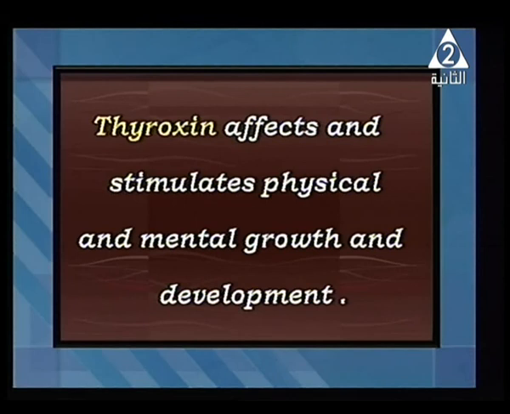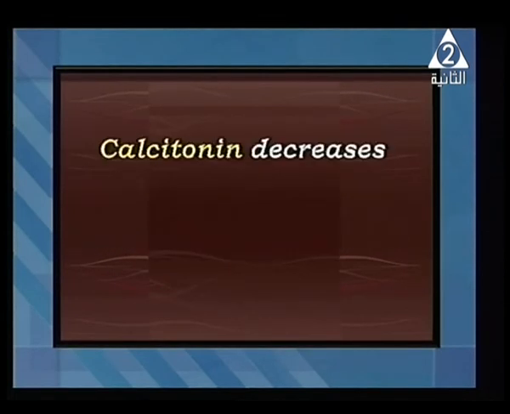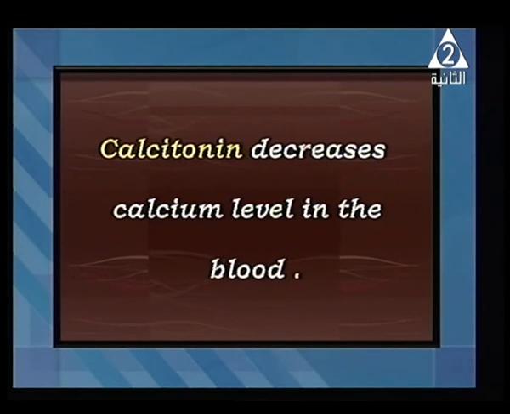Thyroxine hormone has an important role for what? For liberating energy inside your body, and it stimulates physical and mental growth and development. What about the calcitonin hormone? From its name, calci, it controls the calcium. Got the meaning?